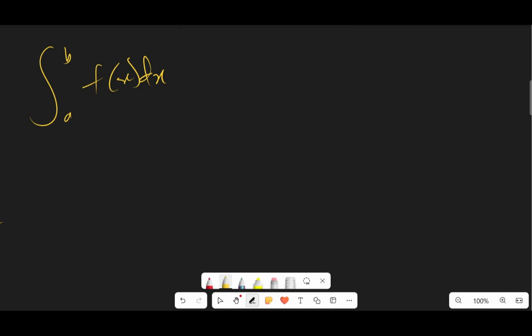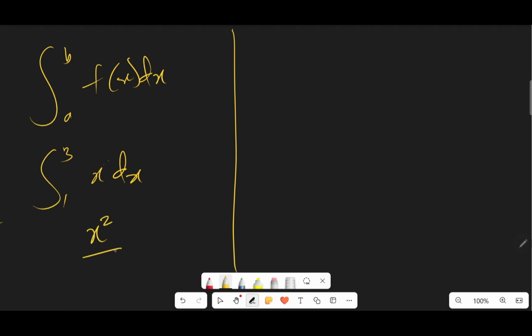Let's take an example. If we have the integral from 1 to 3 of x dx, what does it really mean? This simply means that we should integrate, and after we integrate, we put in the value of 3 and the value of 1. What do I mean by that? If I integrate x, because it has a power of 1, I'm going to get x squared over 2. The new power is 2. So this is what we are getting for the integration of x dx.